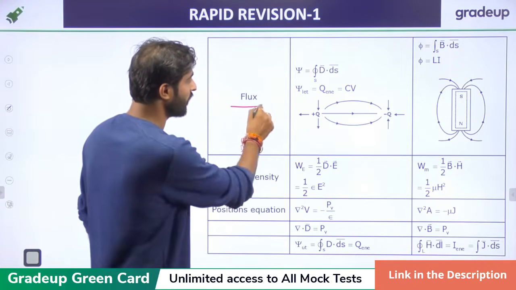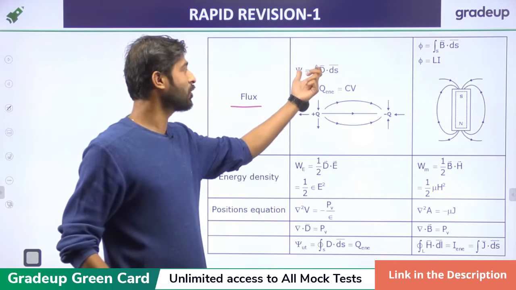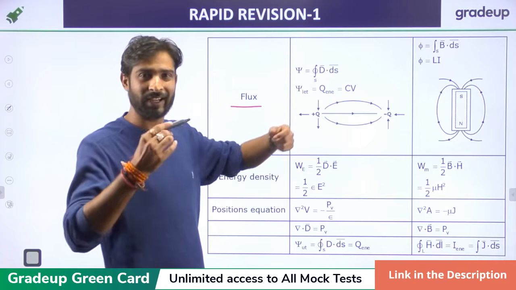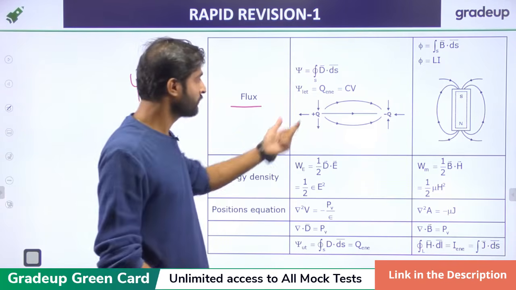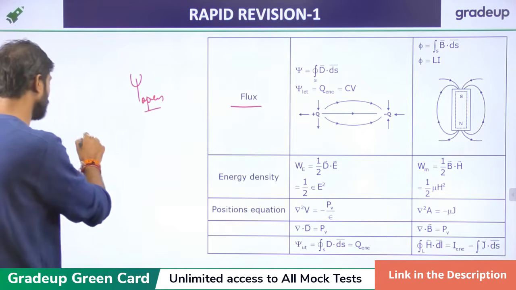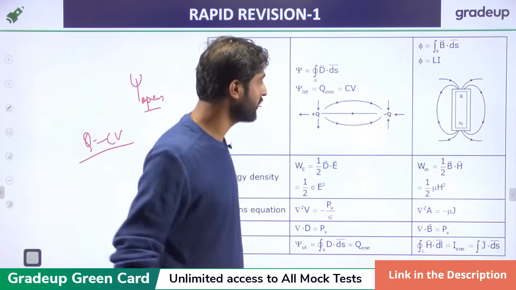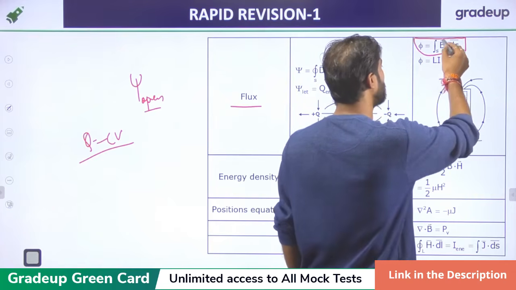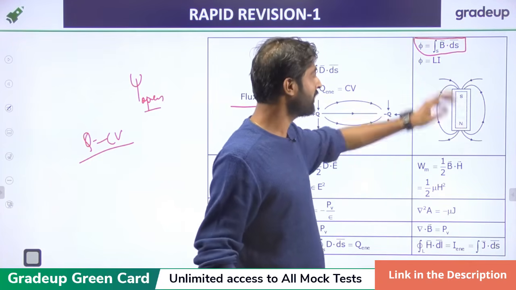If we want to calculate the flux, then D dot ds, if the surface is closed, equals phi, and if the surface is not closed, then that will be the open flux, right? We can also calculate the charge, since Q is just CV, so by enclosed charge we can also use this formula, Q equal to CV. But at this point, the magnetic flux is calculated by B dot ds in the surface integral. So phi is just Li, right?